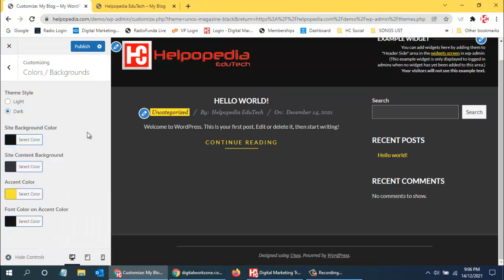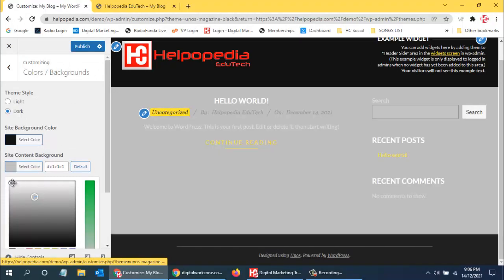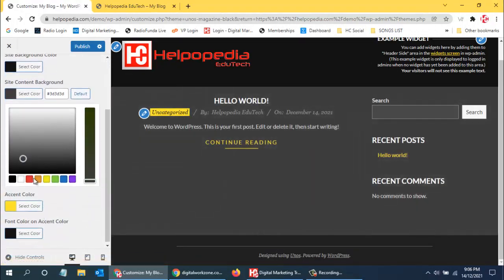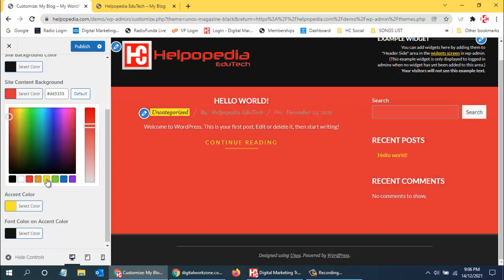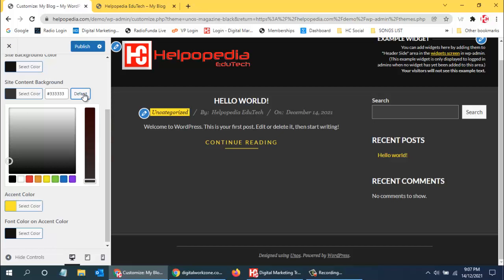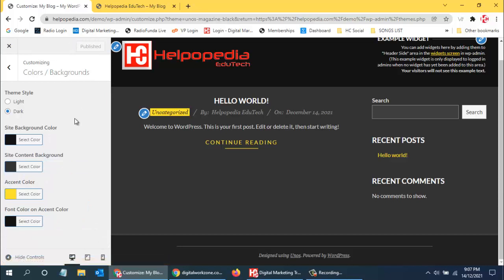And the site content background, so this in between background, if you want to change, then we can change it as per our requirement. So here also you can change whatever you want to change, but the background color does not look good in the website, so usually we use the default option only, so that looks good. Okay, and after making any changes, we click on publish, so it will get saved. So this is about the colors and background.